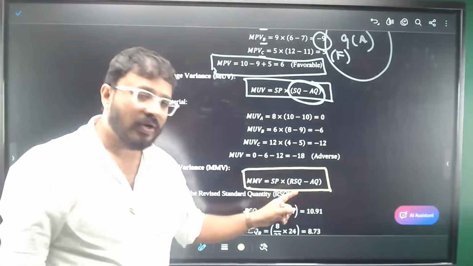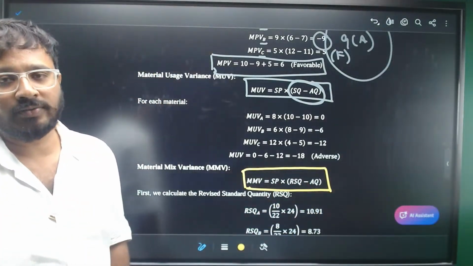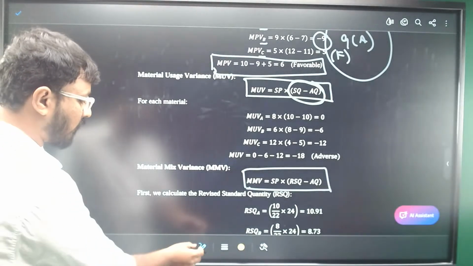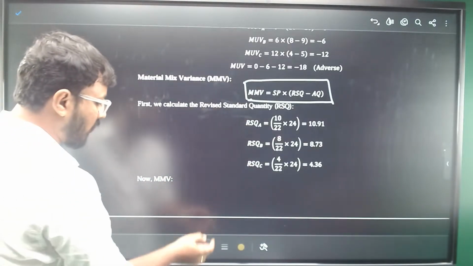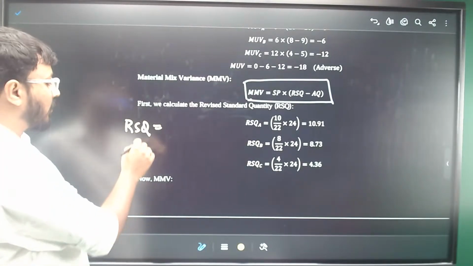Standard price should be multiplied with the difference between the revised standard quantity and the actual quantity, right? So how to calculate the revised standard quantity? Here is the formula. Revised standard quantity is calculated as, for any material if you are calculating, let's suppose for